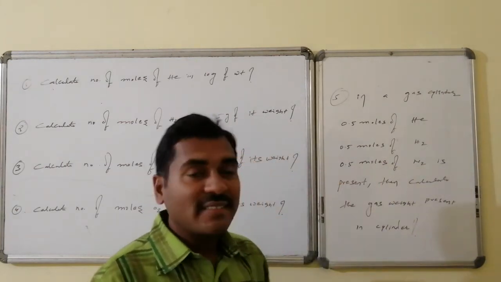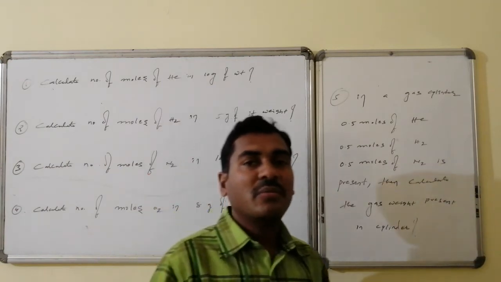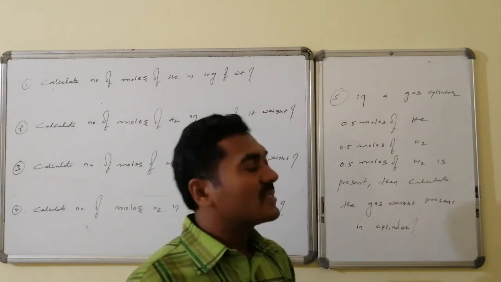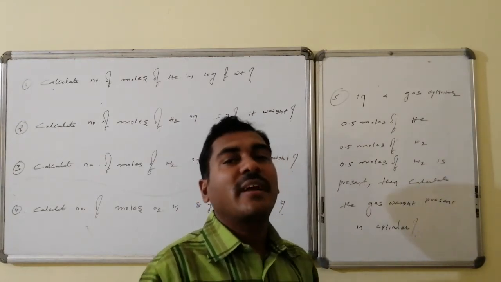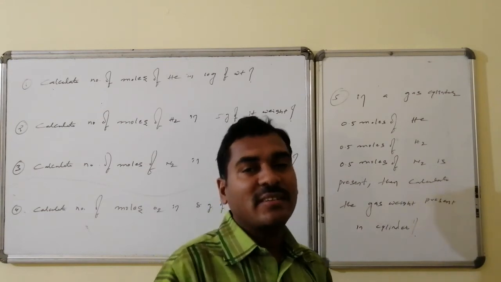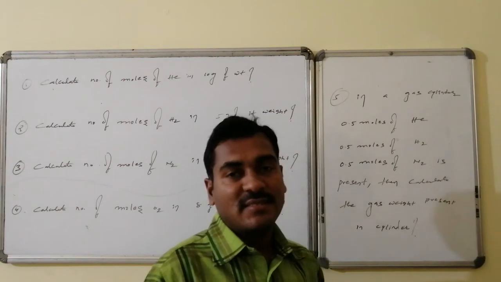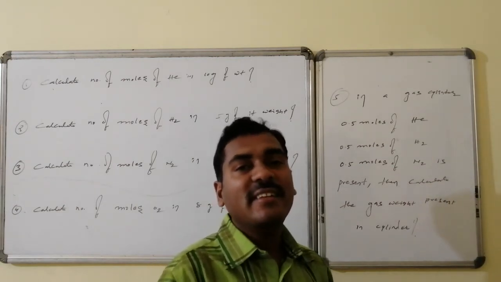See, in a gas cylinder, 3 varieties of gases are there, but I know from the information, thus it is consisting of 0.5 moles of helium, 0.5 moles of hydrogen and 0.5 moles of nitrogen in it. Then you are asked to calculate the total weight of gas, not the weight of the cylinder, total weight of gas present inside the cylinder.